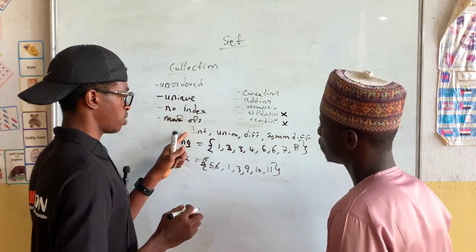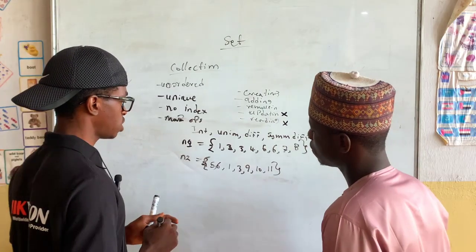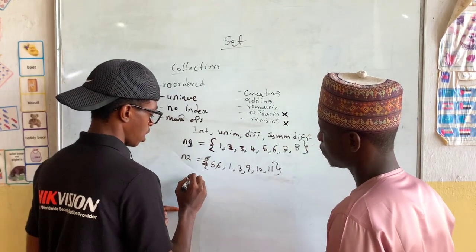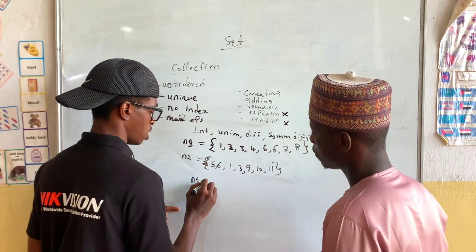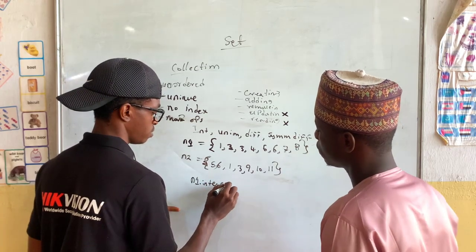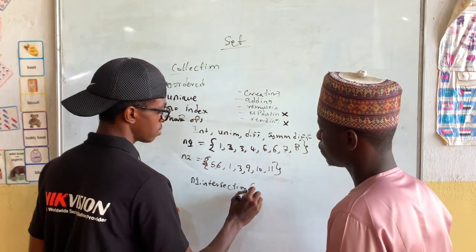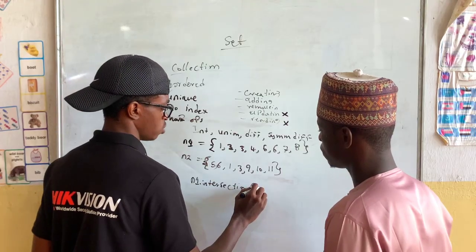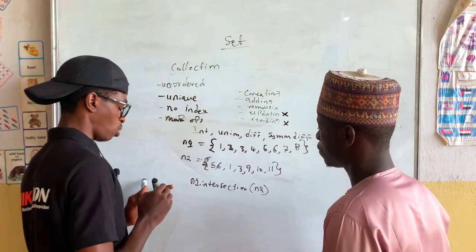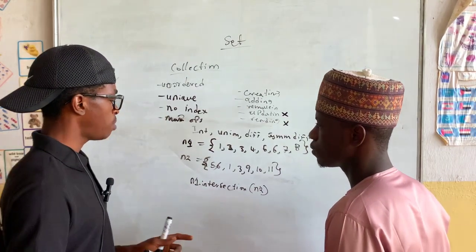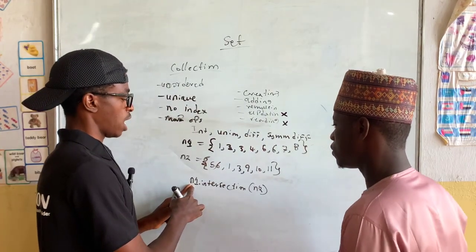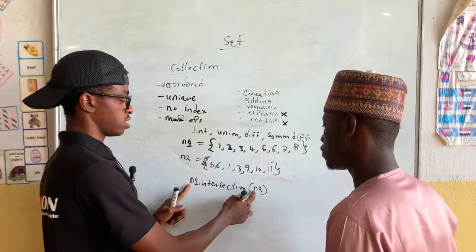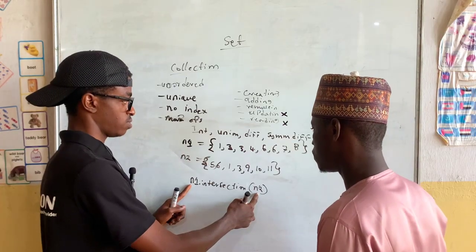So let's start with the first one, which is intersection. Intersection is like if I set n1 and I put dot, the right intersection, then I say intersection n2. So what I'm asking my computer is, what element do I have in set 1, n1, and also exists in set 2, which is n2?